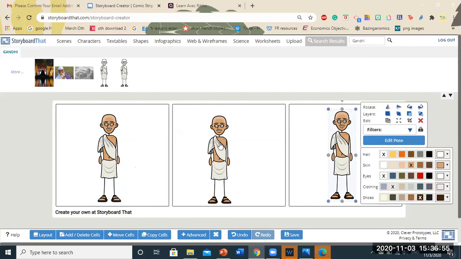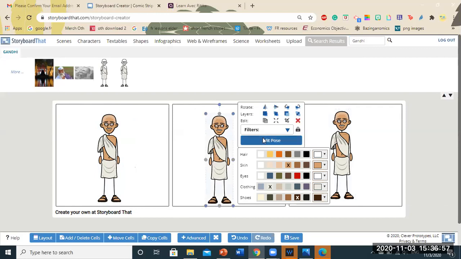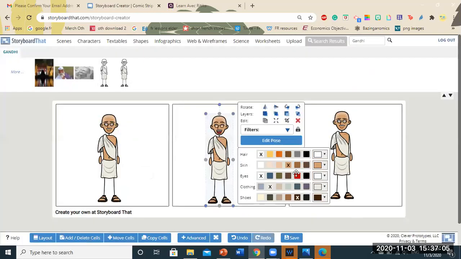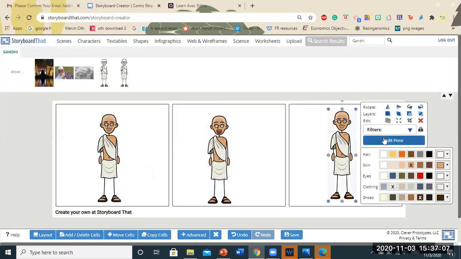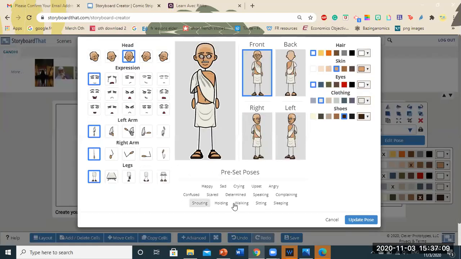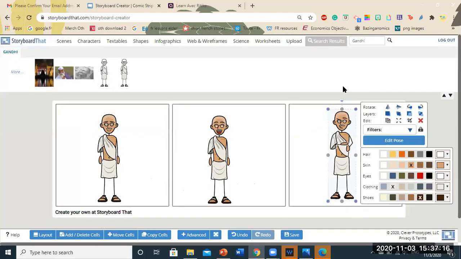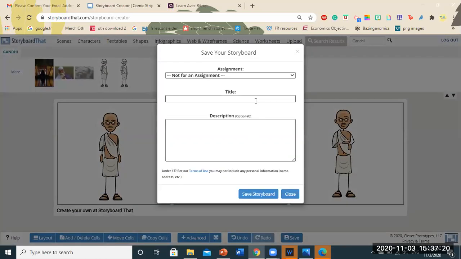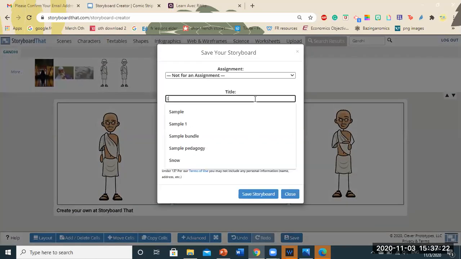Now I'm going to update the pose. So I'm going to edit the pose. Let's say in the first image, it's just standing. Maybe in the next image, it is happy. In the third image, maybe another pose. Let's say determined. Okay. You will save this, you will give it a title, and when you click on download, you will click on download as animated GIF.